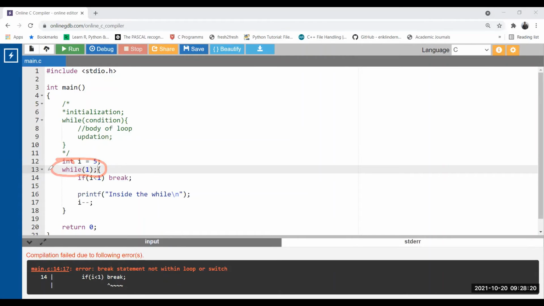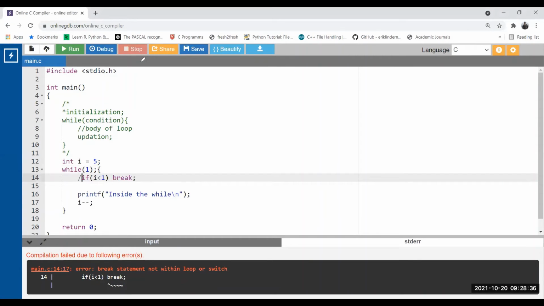So now this is the loop only. The curly block that we have written is not considered anymore as part of the loop because the semicolon is placed. Okay, so now if I remove this break, see what will happen now. I am removing the break from here. This error has gone now. This was the error earlier, correct? Break should be within loop or switch. Now there is no loop, no break. So now let's try to run this code, see what is happening.